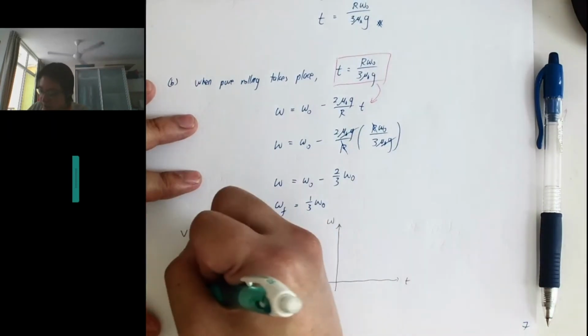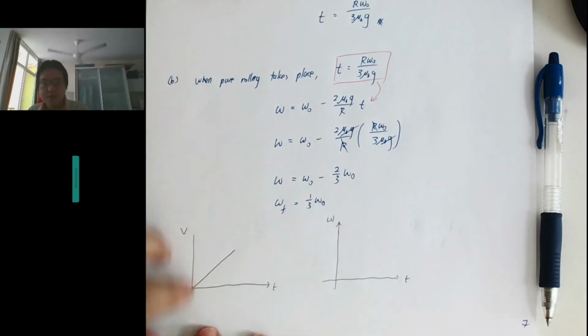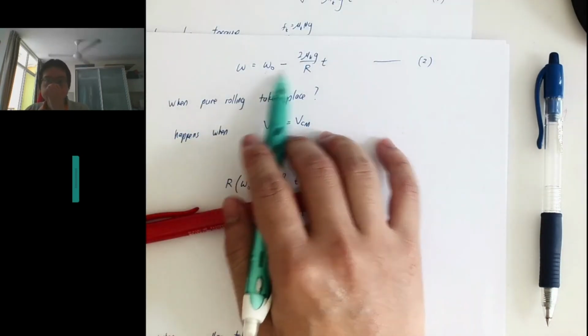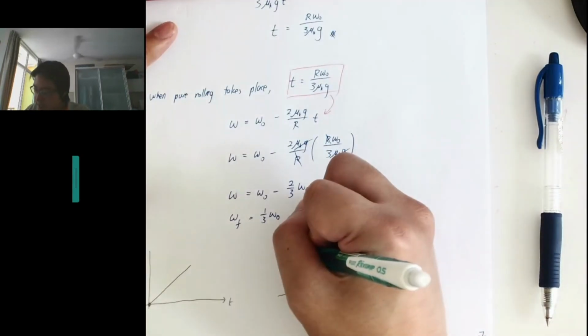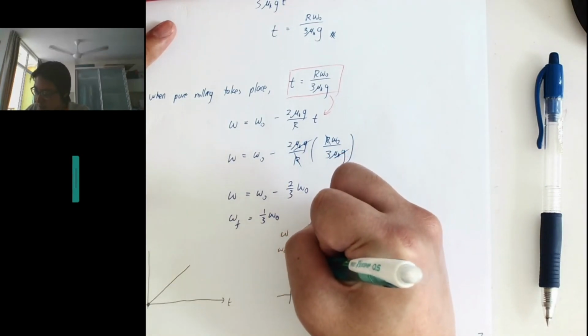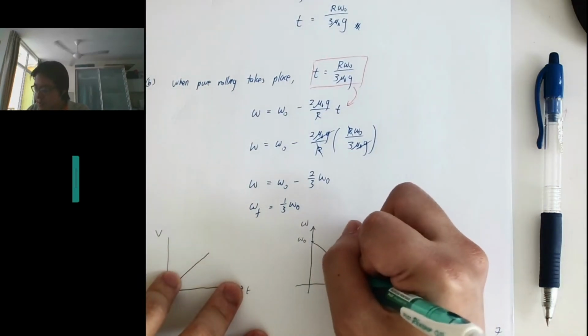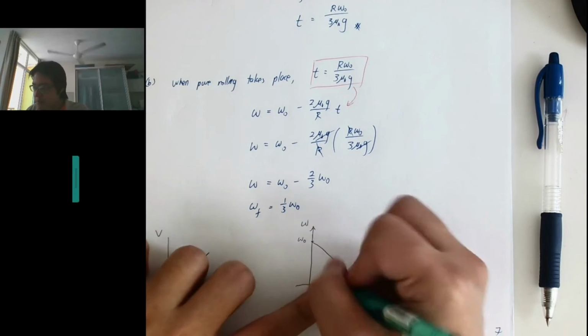So initially my v is 0, and then it's just increasing linearly with time. And my omega is decreasing with time. So omega is initially at omega 0, and then it's decreasing in time, until pure rolling motion takes place, maybe at some time here.